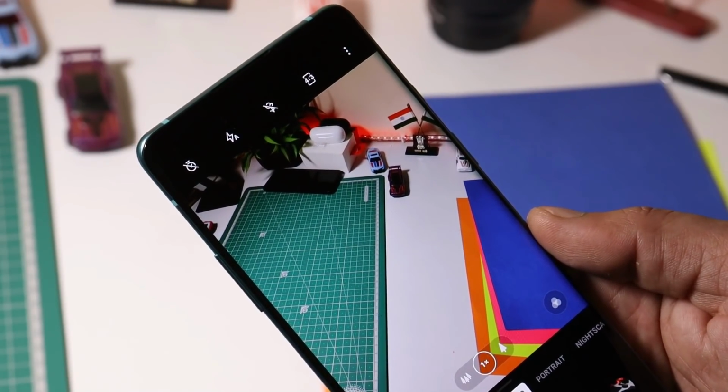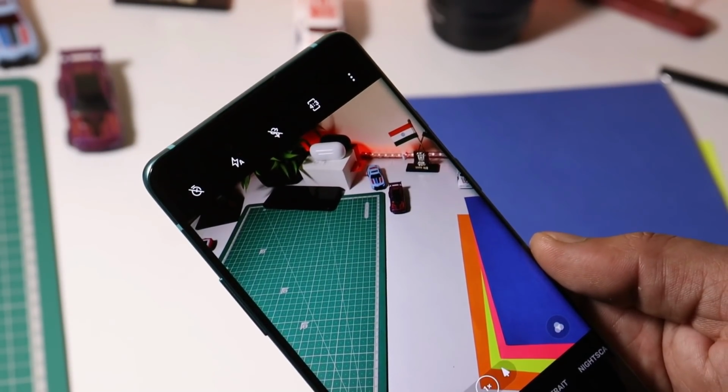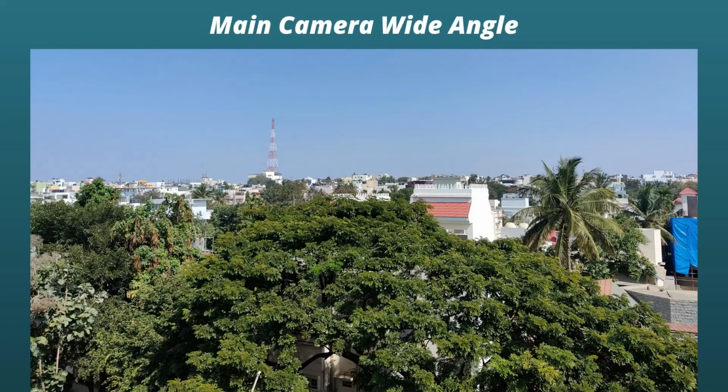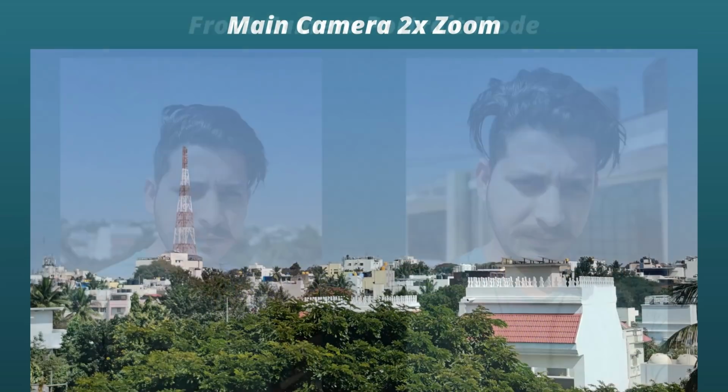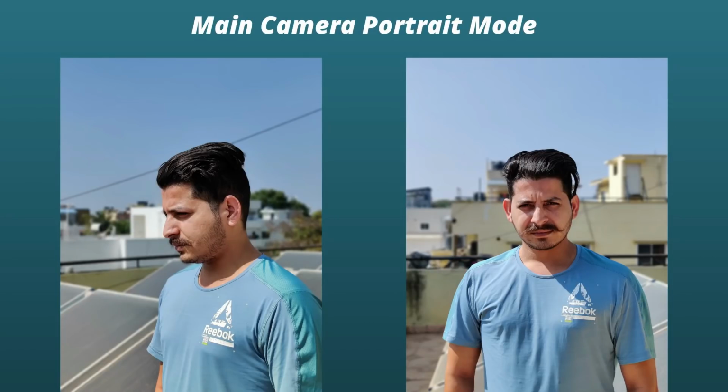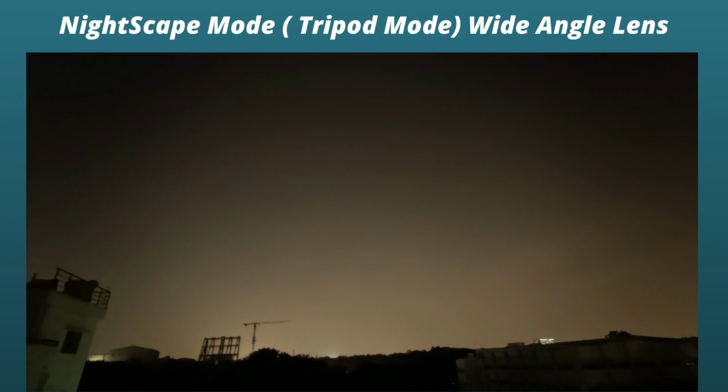I don't see any major improvements in the camera on this latest update. Here are some pictures clicked after the update where I don't find any noticeable change on Beta 5. Oxygen OS 11 camera does a decent job in good lighting condition. Front camera needs a few improvements when it comes to portrait mode.